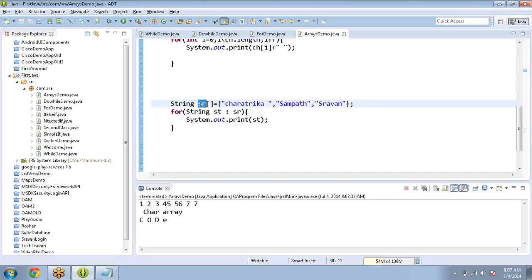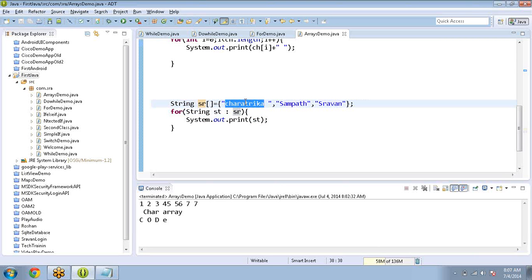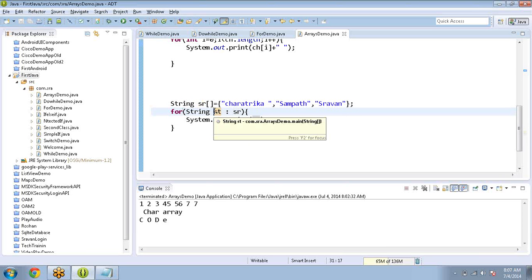Simply see, SR is one string array. I'm having some n number of values in that. Now the SR value is assigned to ST, meaning the first SR of 0. What is the SR of 0 value? That value will be assigned to ST and I'm printing that value. Next one SR of 1 value, next one SR of 2 value. So dynamically it will take. We don't need to specify any size. So that is the for each loop. Is it clear? Is it clear what arrays are?